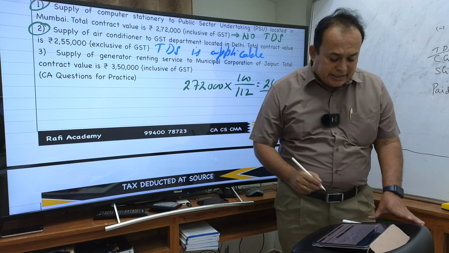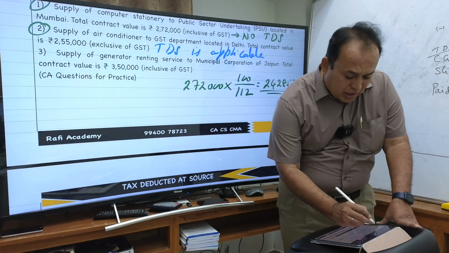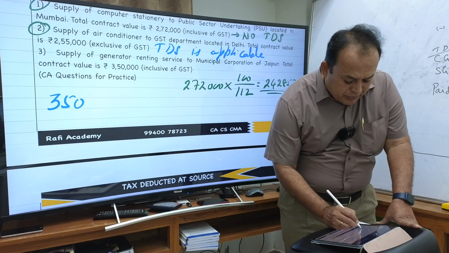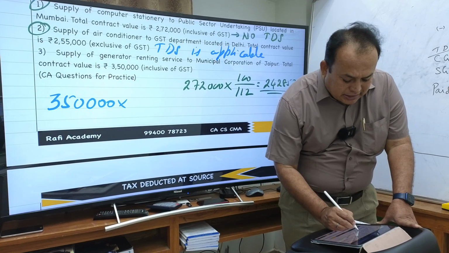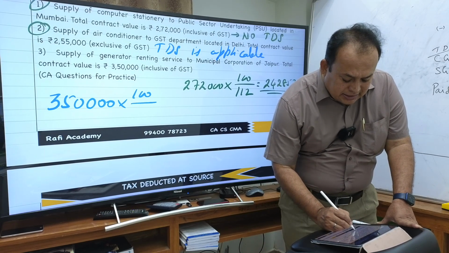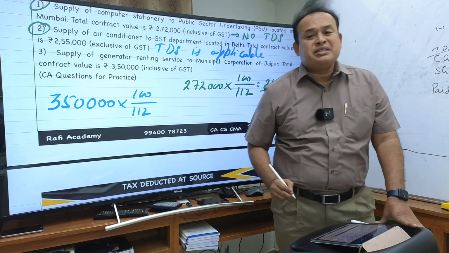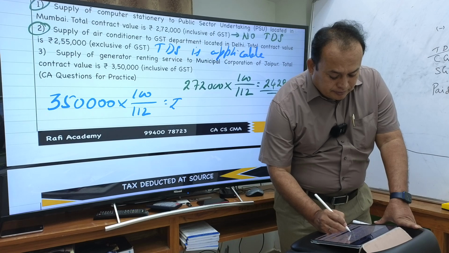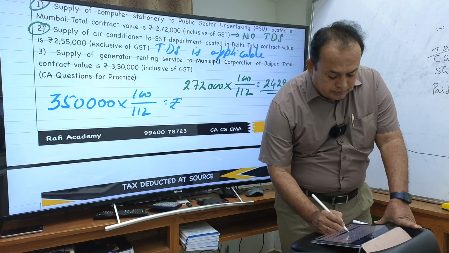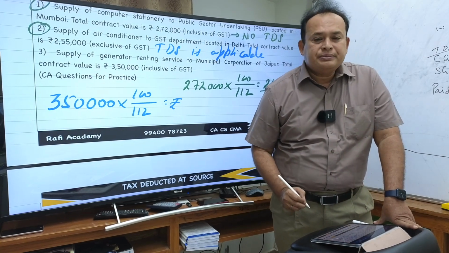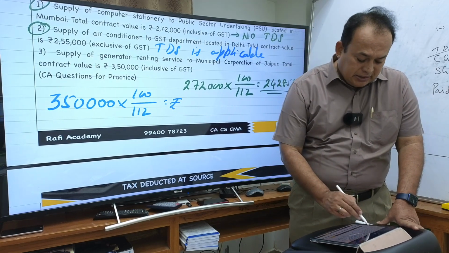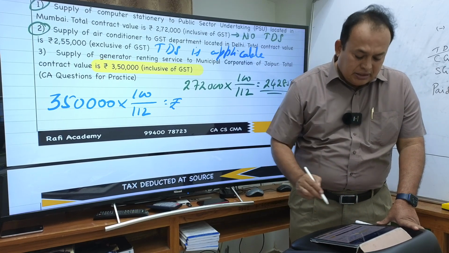In that case, first and foremost, you have to eliminate GST, that is 12%, 6% CGST and 6% SGST. How much value comes here? This 3,50,000 is inclusive of GST.